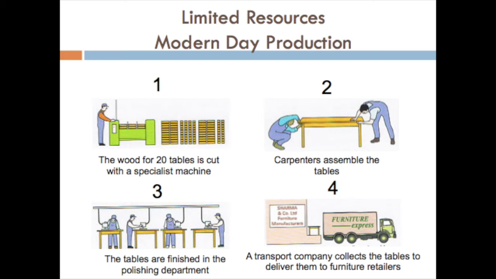So finally, a transport company collects the tables to deliver them to the furniture retailer. Here the transport company has the specialization in transportation, so they will be faster, quicker. So if specialization is involved in today's modern day production, then even these limited resources can be efficiently used.